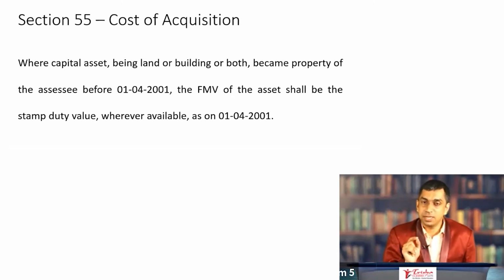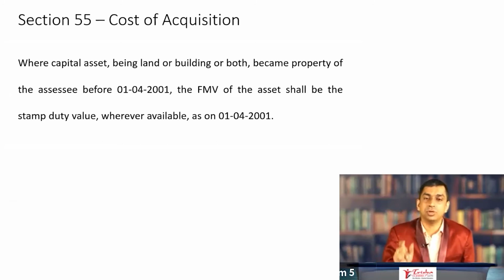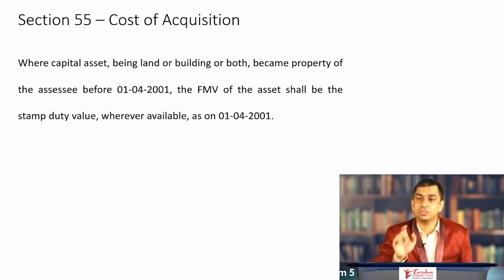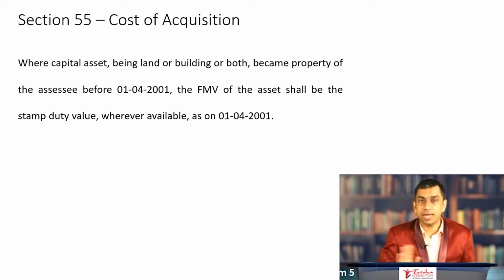Where a capital asset, being land or building or both, became property of the SSE before 1/4/2001, the FMV of the asset shall be the stamp duty value. Shall be, which means it will be stamp duty value wherever available as on 1/4/2001. So there is some clarity that the law provides.